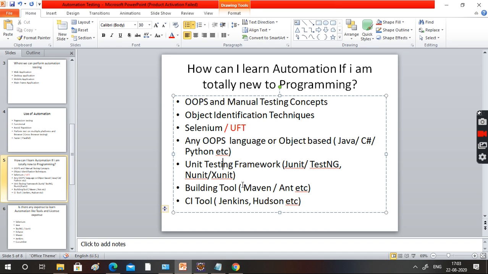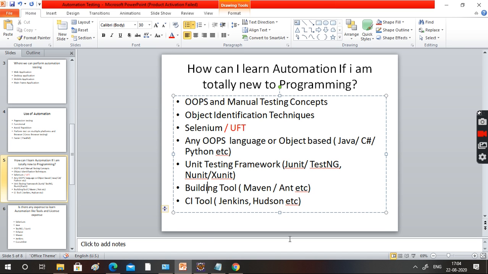And you should know a unit testing framework. Unit testing framework means JUnit, TestNG, NUnit, XUnit. But this much is only a part of the unit testing frameworks. There are so many unit testing frameworks: Jasmine, Karma, Chai, Mocha. Okay, likewise it will go on. For the time being, I just covered this much. Build tools: Maven, Ant. These are all build tools. CI tools: Jenkins, Hudson. These are all CI tools.